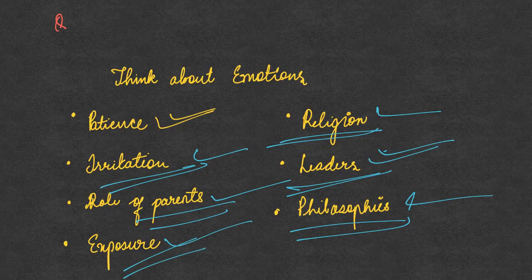Next is also the role of exposure. Whatever we are exposed to also helps a lot in inculcating emotional intelligence. For example, as a kid, as part of a school trip, if you are taken to a child orphanage, or an old age home, or a forest, you develop different kinds of emotions which are actually a balance.